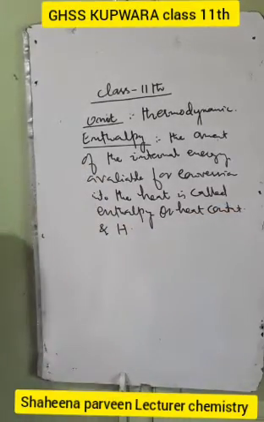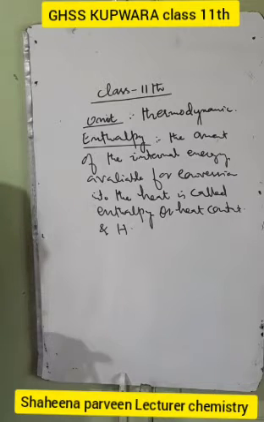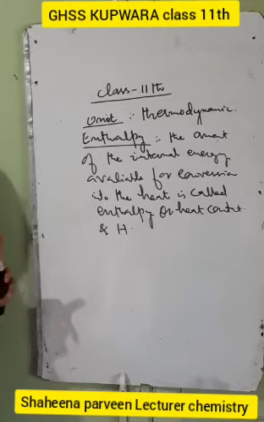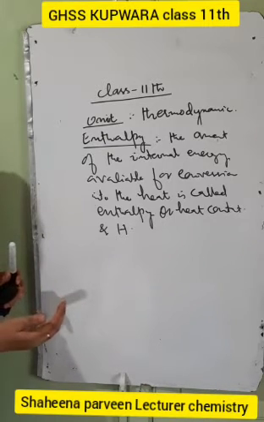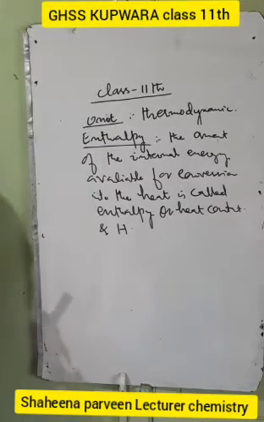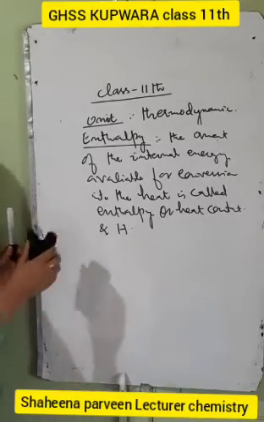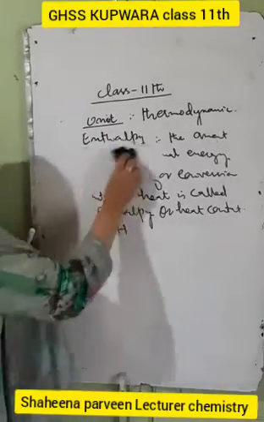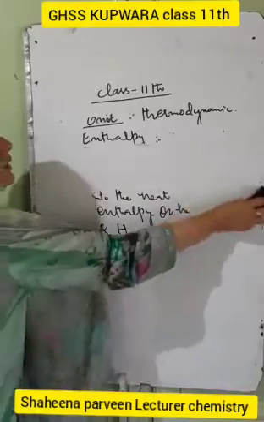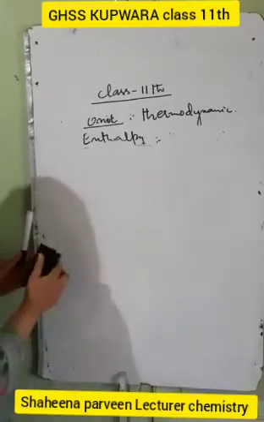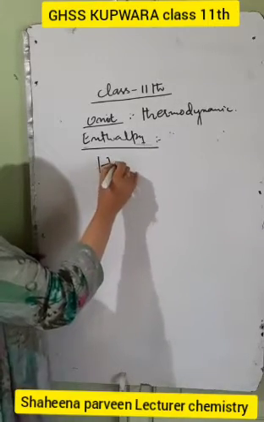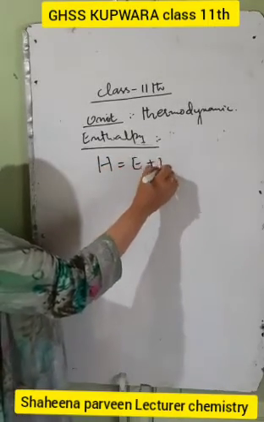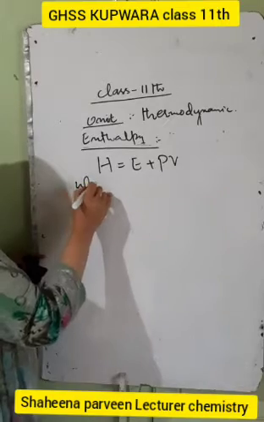So enthalpy है क्या? It is basically वो internal amount of energy जो store होती है किसी भी system में, which is converted into the heat, that is called as the enthalpy. Now mathematically, this enthalpy is given as: enthalpy H is equal to E plus PV, where what is H?